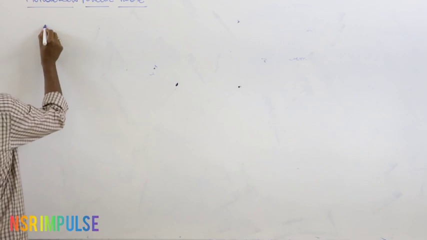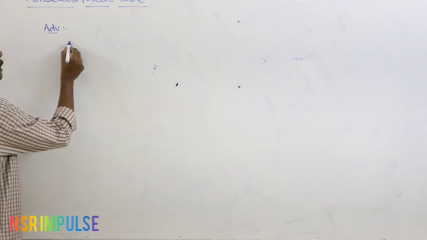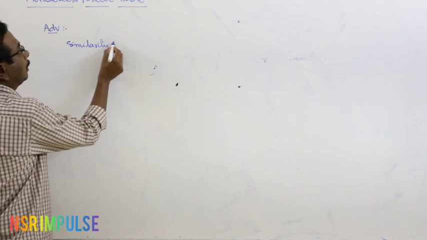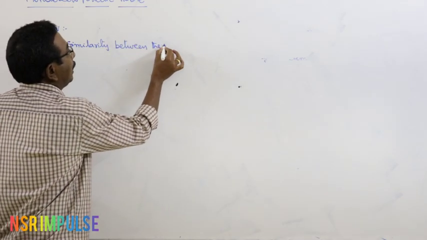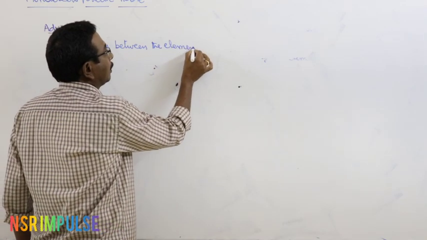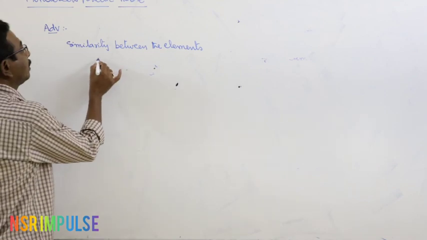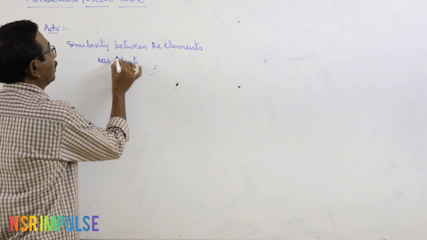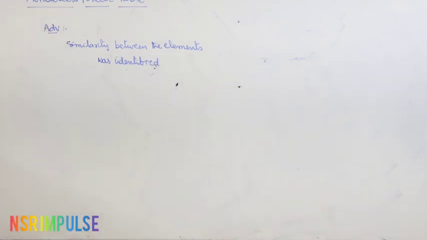Here the advantages of Mendeleev's periodic table are similarity between the elements. Similarity between the elements was identified. First, similar elements are identified.